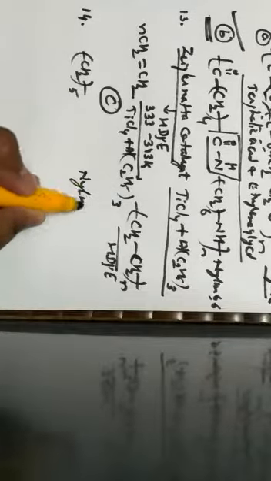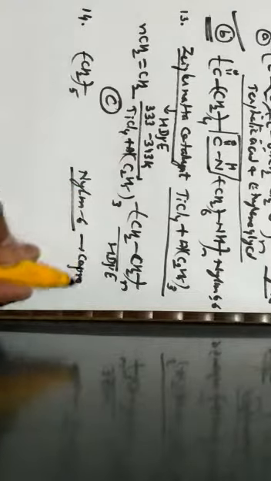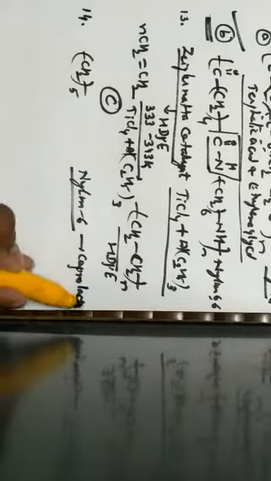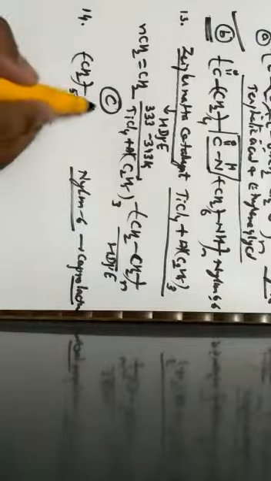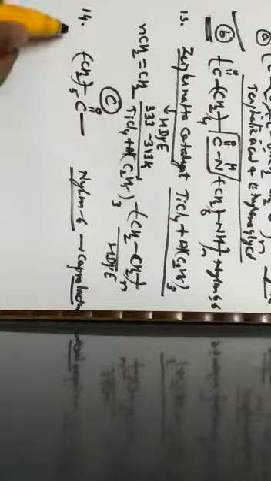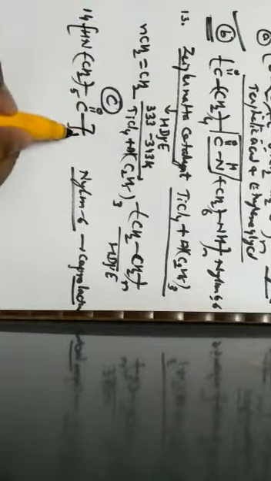Nylon 6 is a polymer obtained by using a monomer called caprolactam. When we write the structure of nylon 6, it consists of CH2 5 times along with C double bond O with the attachment of NH and N times. This is the structure of nylon 6, which is given by option B.